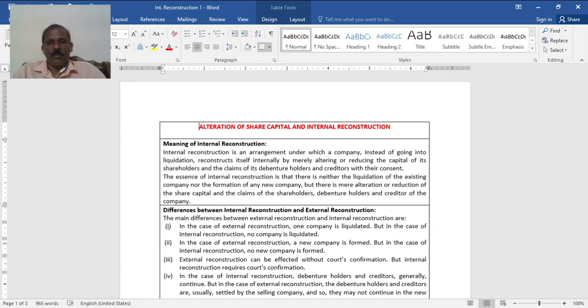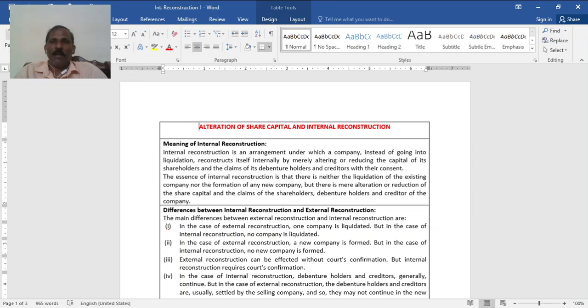So first let us discuss the meaning of internal reconstruction. In the very first or second slide about amalgamation, I discussed reconstruction, in the sense of any reorganization or adjustments. You know that there are two forms of reconstruction: one external reconstruction, another internal reconstruction. The external reconstruction in the sense, maybe for some unavoidable reasons or due to long sustained loss,